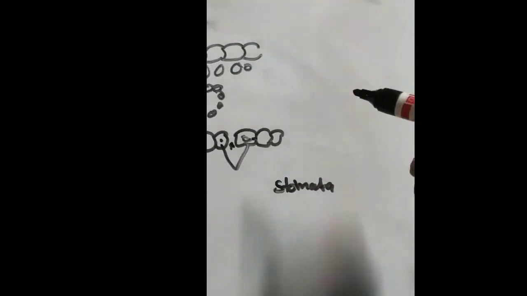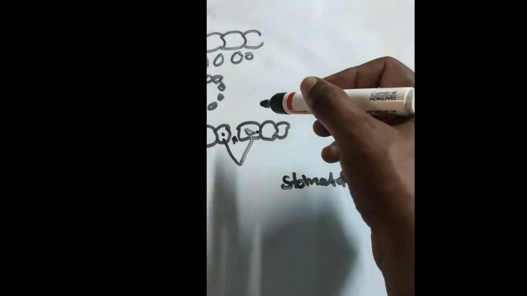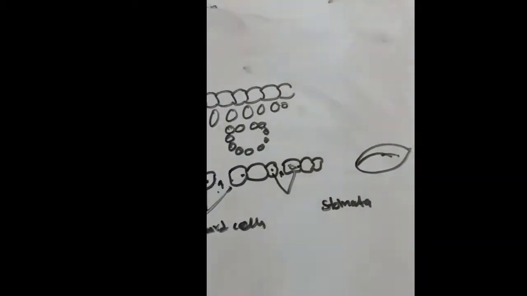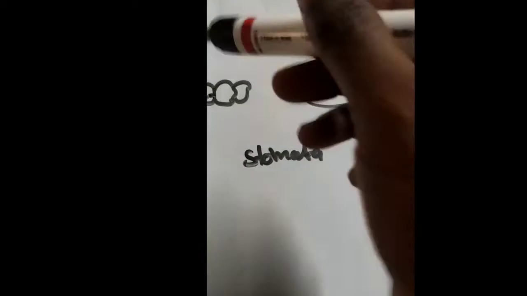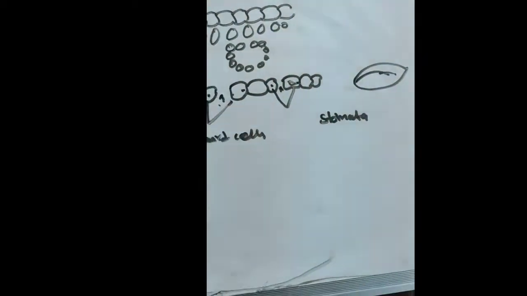Stomata means the openings of the leaf. If you see one leaf, this is one leaf. If you see the downside of the leaf, it will contain small pores or openings known as stomata. That means this is the upside of the leaf. The downside of the leaf will contain small pores known as stomata, and this photosynthesis will take place in this leaf. Okay.